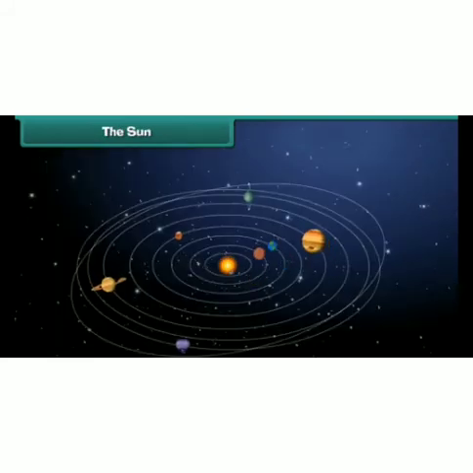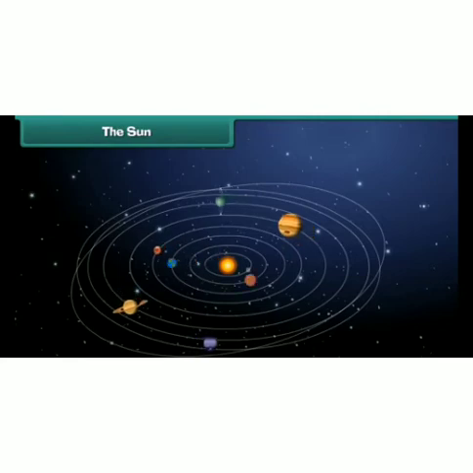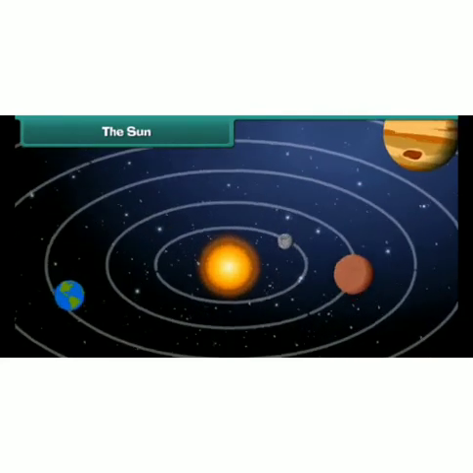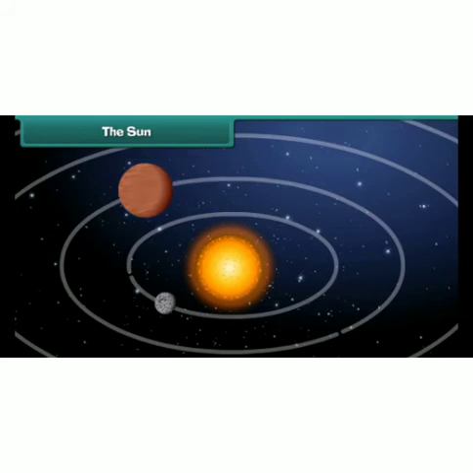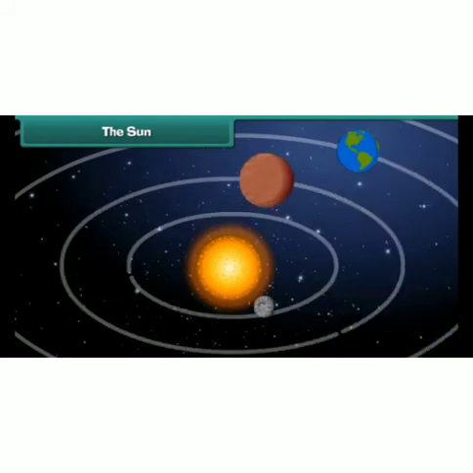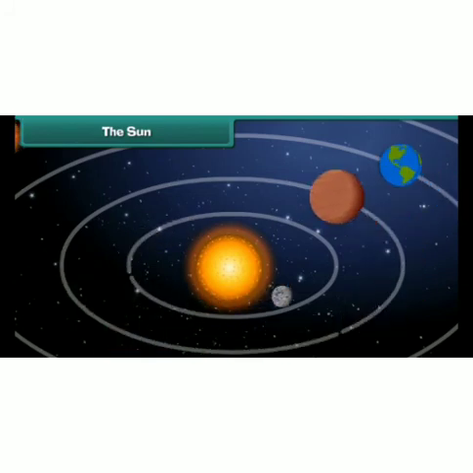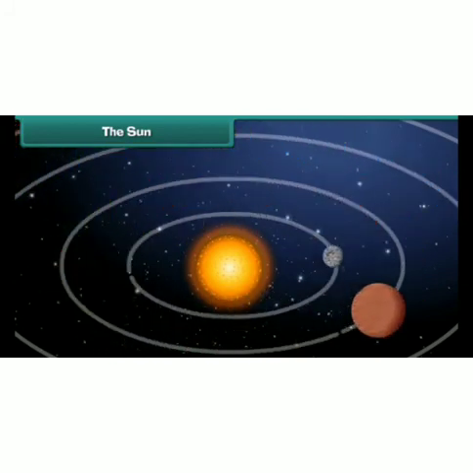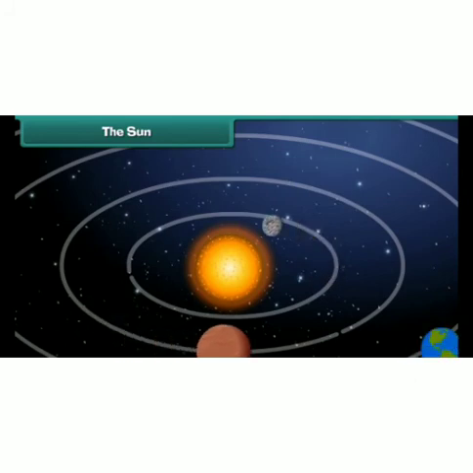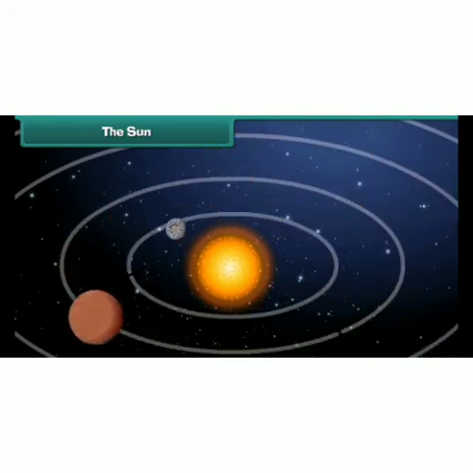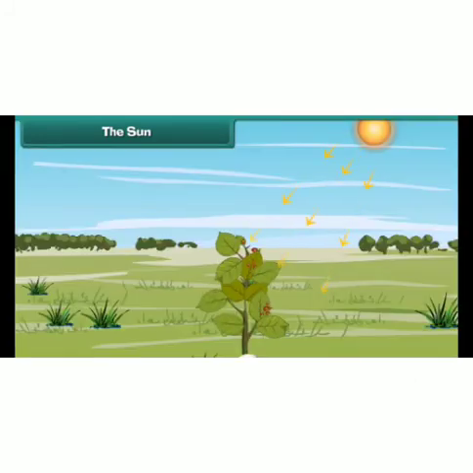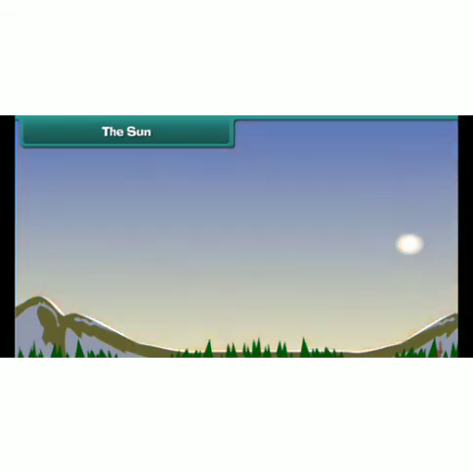There are many stars in the sky. Do you know that our sun is also a star? Due to the presence of many hot gases burning together, the sun looks like a big ball of fire. The sun gives us heat and light, which is necessary for us to survive on Earth. The sunlight and heat are also necessary for plants to grow and live. It is a universal fact that the sun always rises in the east and sets in the west.